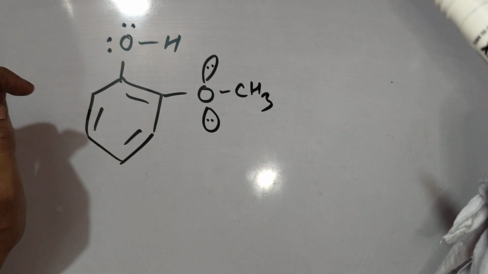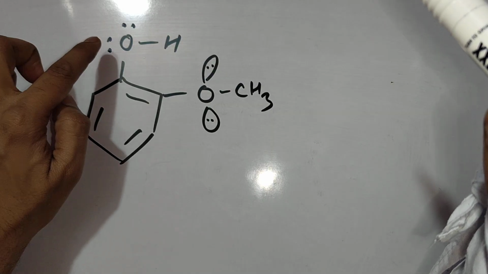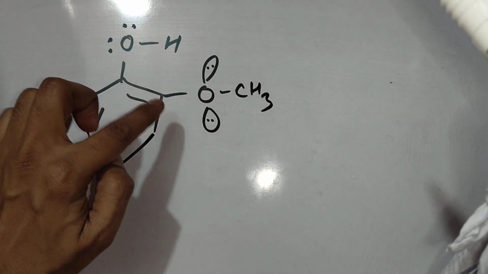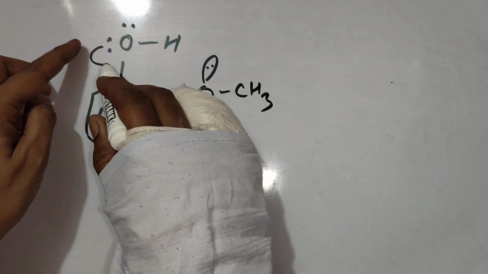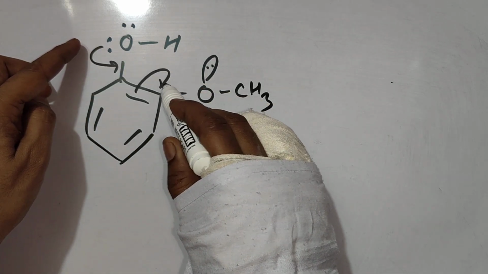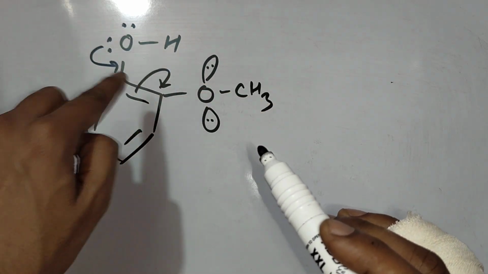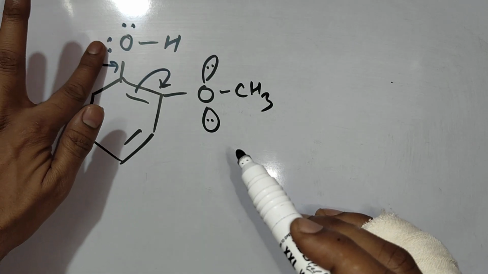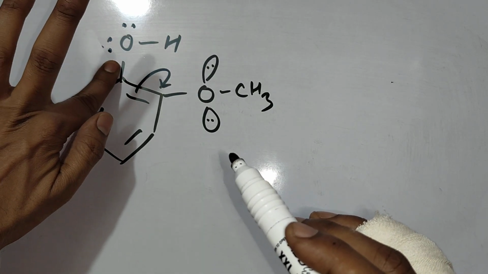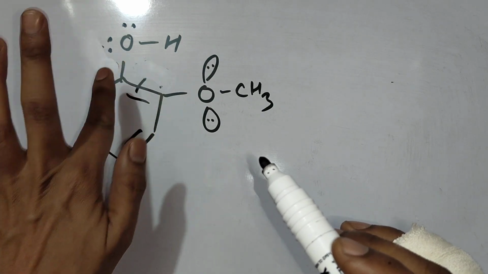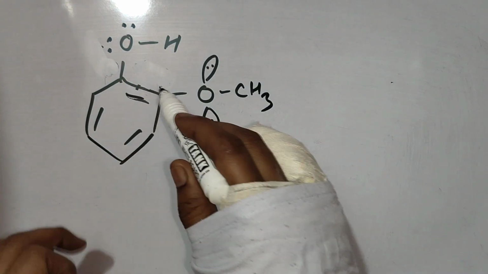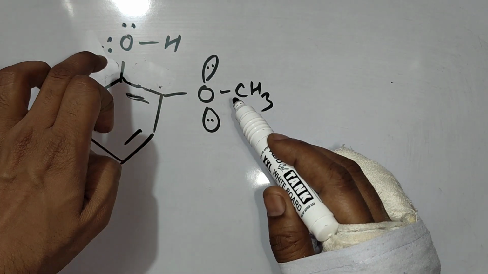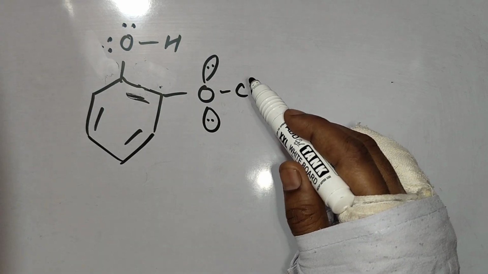Now you know how to draw a resonance. Once you finish the resonance of normal phenol, electrons will come here, pi electrons will move further and next movement like this. Already I have drawn this phenol resonance. But this substituent, which is carrying a lone pair and is directly attached with the benzene ring, is also able to show resonance.